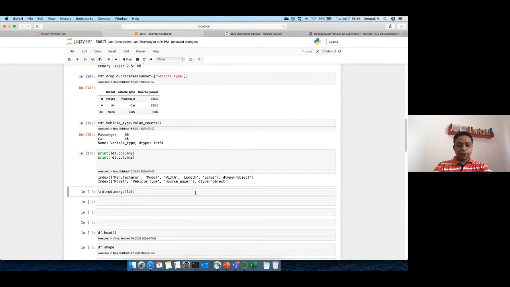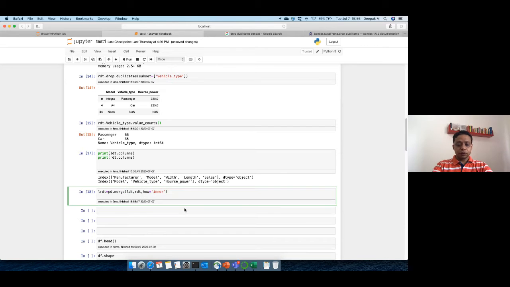So let's take LDT, that is my left data set, RDT, and on which column we want to merge it. But before that, I will say how equal to, let's say, inner. OK, so we are creating a new data set by merging left data set and right data set. And we don't say anything. If we don't say anything, it will automatically pick up the common column, which is model here, and it will merge by model. So let's see what happens.